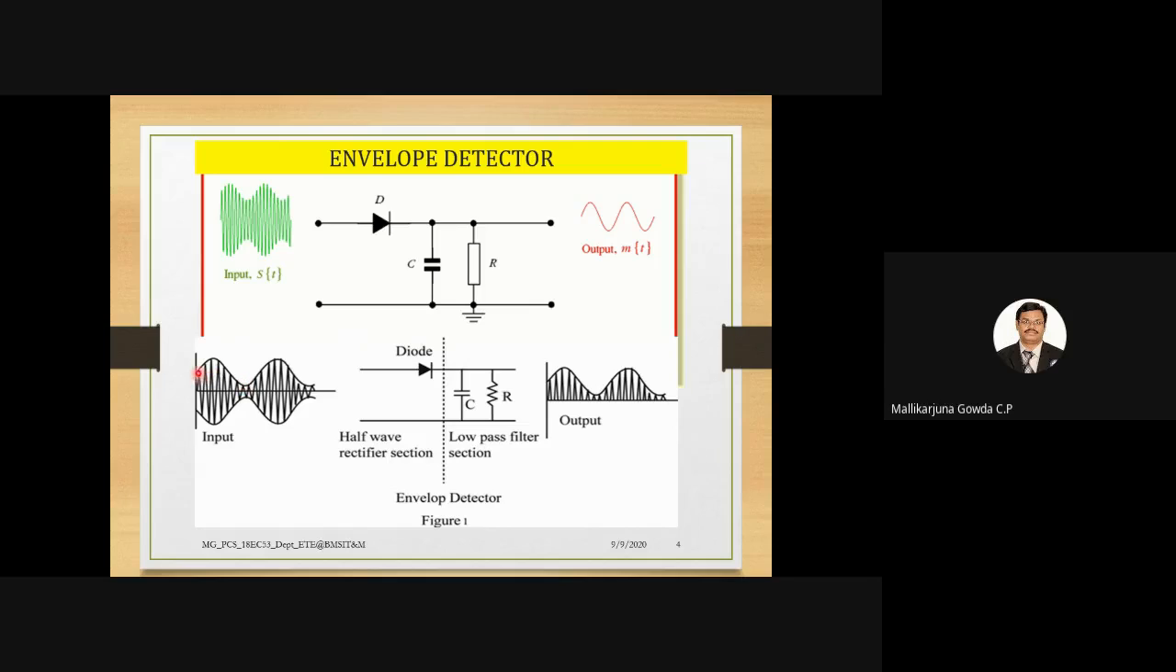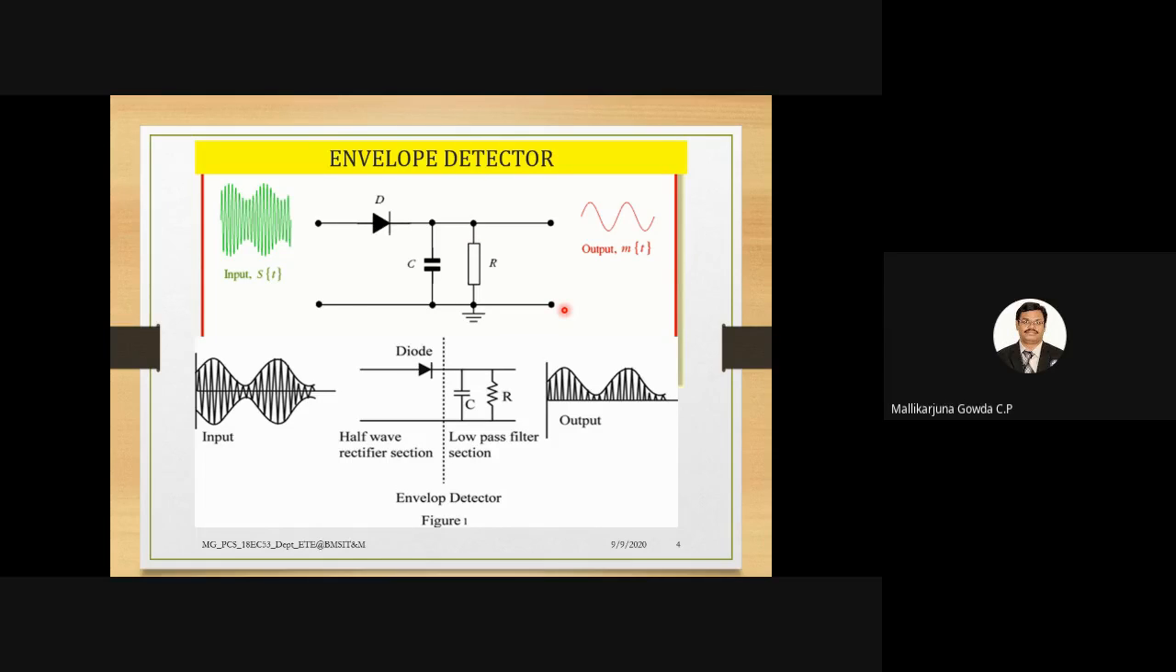Yes, sir. This one, I am saying, is an envelope, right? Similarly, this also. I have written two circuits just to say what it consists of. So it has a diode and then a low pass filter. Okay, so how does it work?